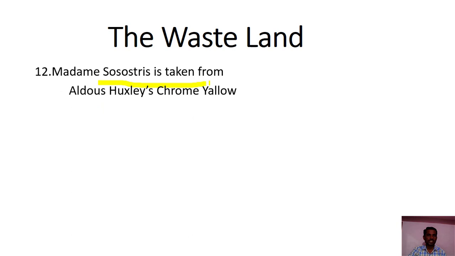Madame Sosostris is taken from modern novelist Aldous Huxley's Chrome Yellow novel.